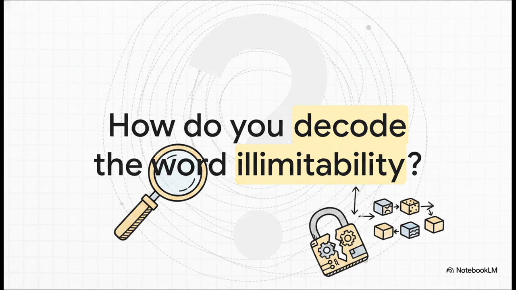"We were shocked to learn of the illimitability of the dictator's power." I mean, how do you even react to a tongue-twisting word like illimitability just sitting right there in the middle of the page? It rarely appears in print, and your first instinct is probably to just skip right over it. But let's see what happens when we apply our code-breaking skills.